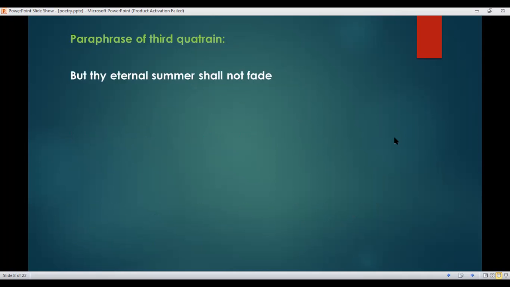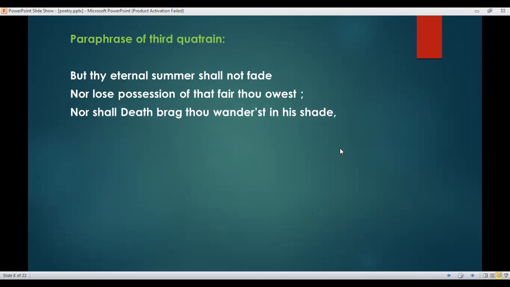The paraphrase of the third quatrain. He said, but thy eternal summer shall not fade, nor lose possession of that fair thou owest, nor shall death brag thou wanderest in his shade, when in eternal lines to time thou growest.